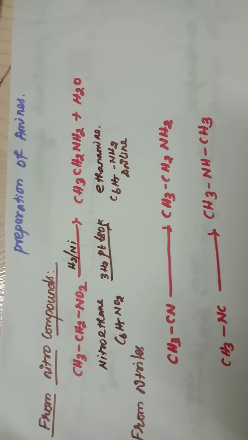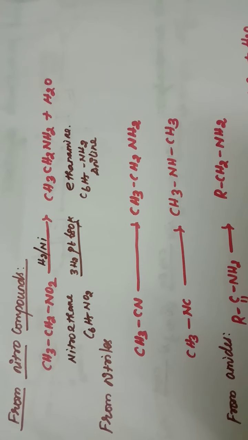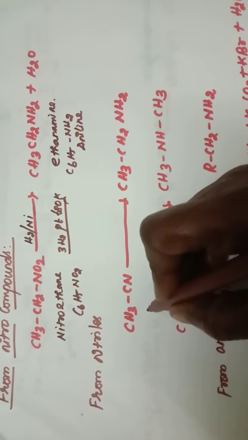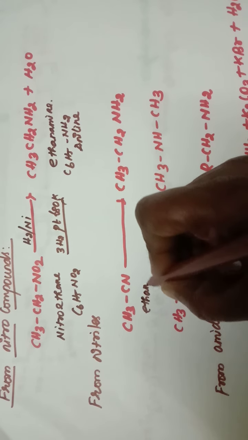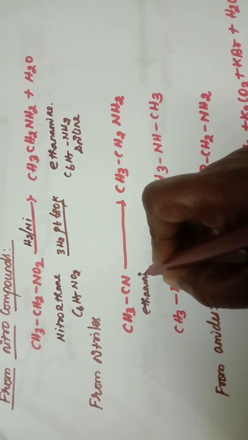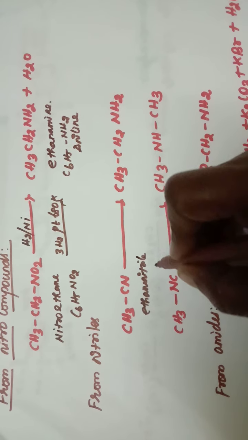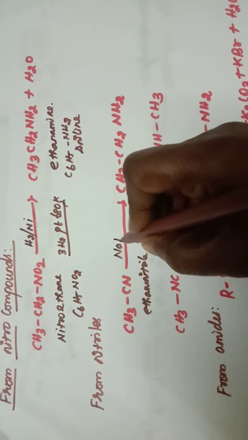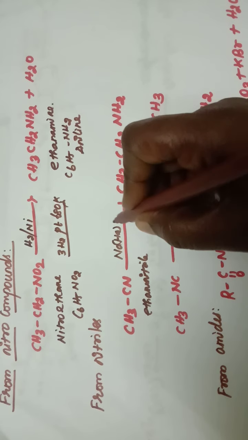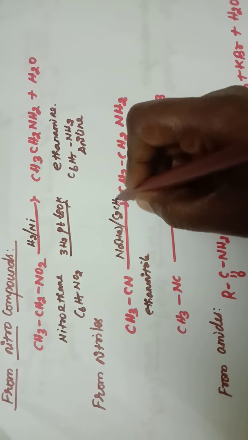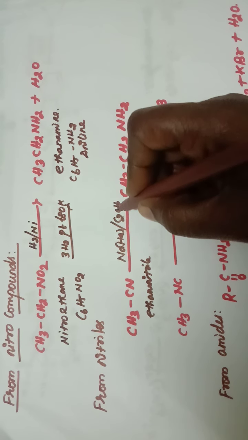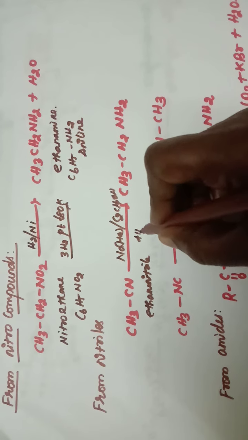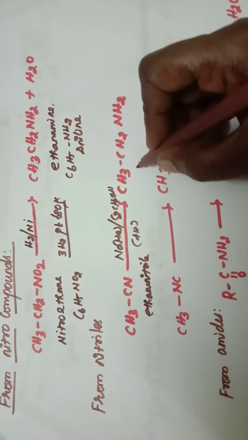The next method of preparation is from nitriles. When this ethane nitrile undergoes reduction in the presence of sodium amalgam and C2H5OH, that is an alcohol, it gives ethanamine.